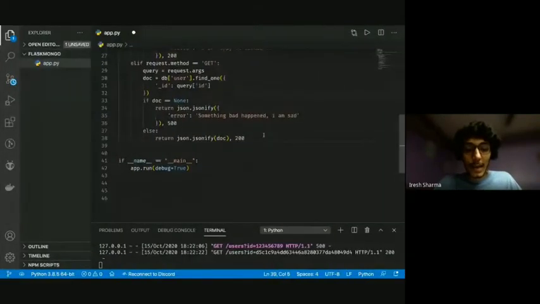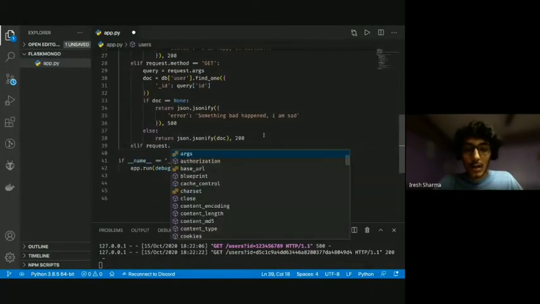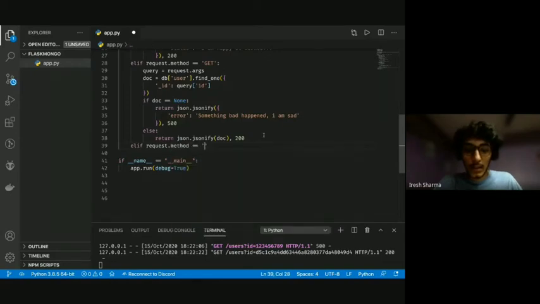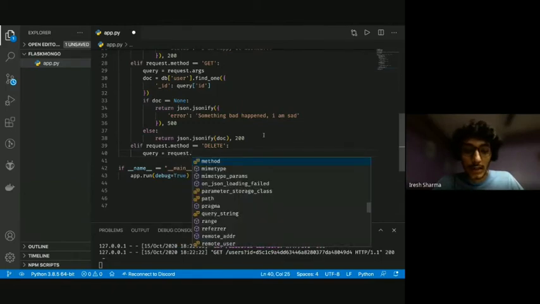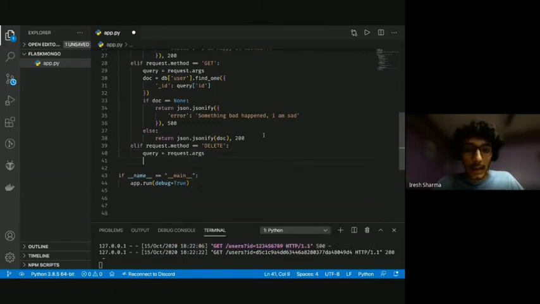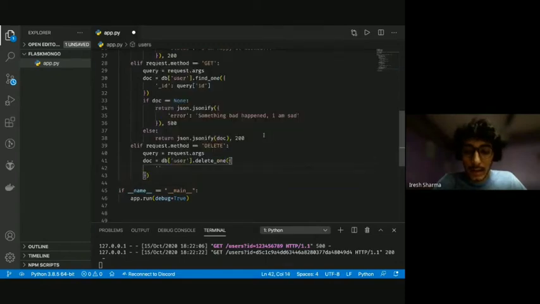Now let's go ahead and make the delete call. So if request.method is equal to delete, then again, since for delete, I'll need the ID which I'm deleting, I'm going to do request.args, and doc is equal to db.user.delete_one where the ID is the query ID.